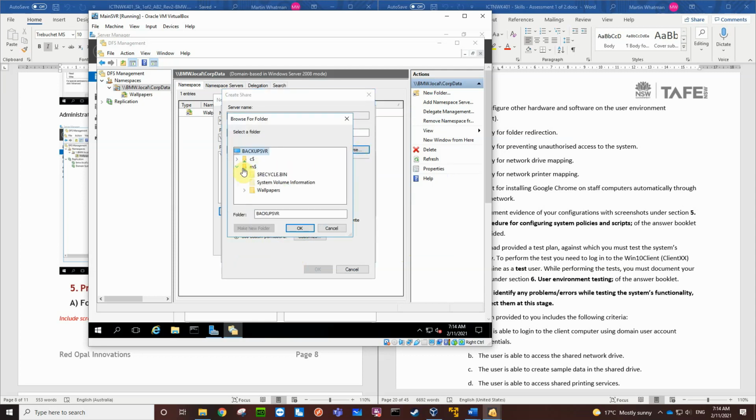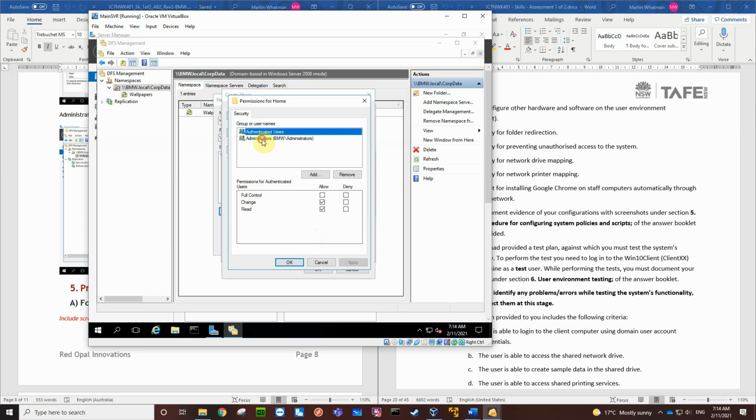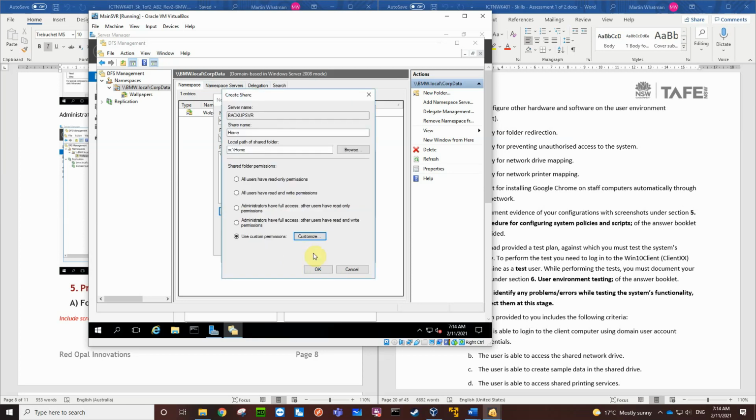So on drive M, let's create a new folder called home. So that's the folder we want. That's the permissions we want. Yep, that's right. That's good.